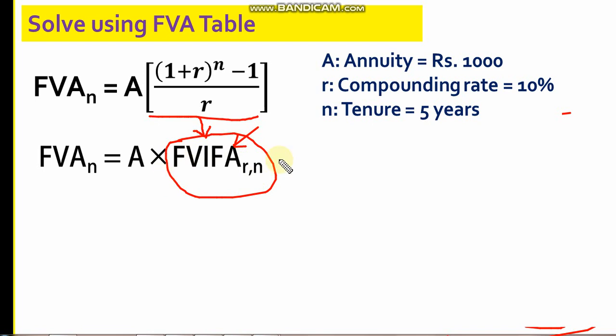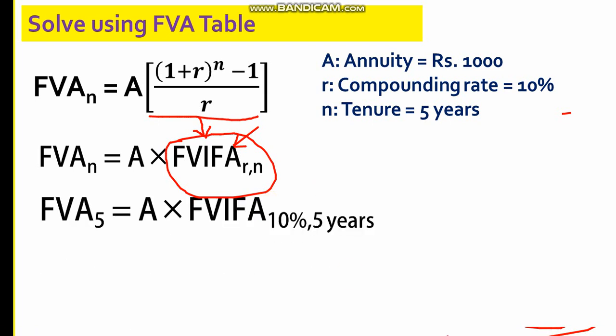So this FVIFA table is an R% by N years matrix. I have to find the value for a certain percentage and a certain number of years. In this case, my future value of an annuity is for 5 years. So A into FVIFA, where R is 10% and N is 5 years. Let me check the table. I have a table open here.